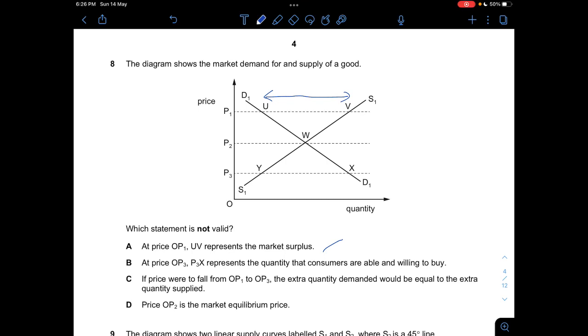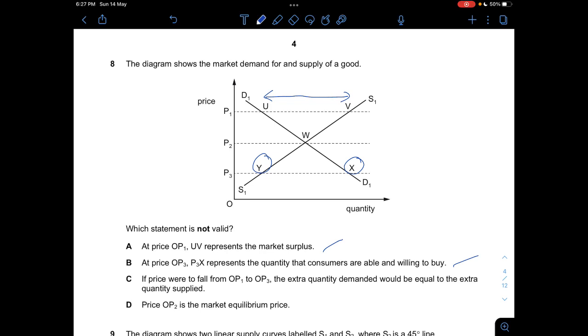And then B, at price OP3, P3X represents the quantity that consumers are able and willing to buy. This is correct as well, because now, if let's say the price is at P3, consumers are willing to spend P3 to buy X amount of goods, but then the supply is only Y, so there is a shortage.